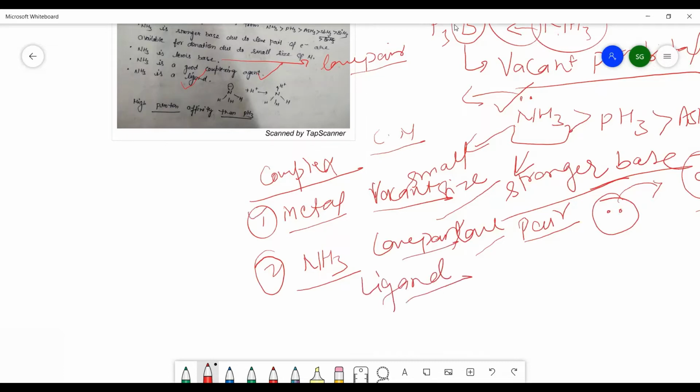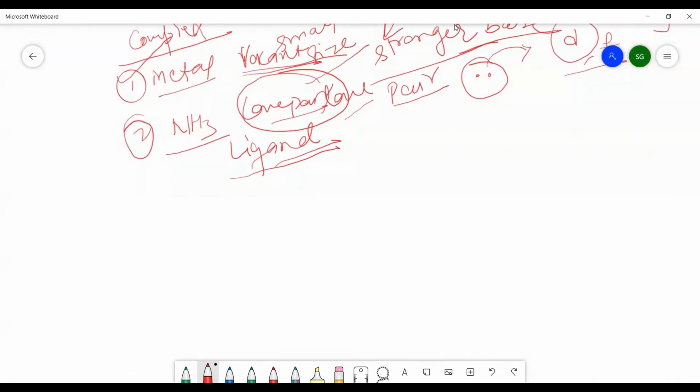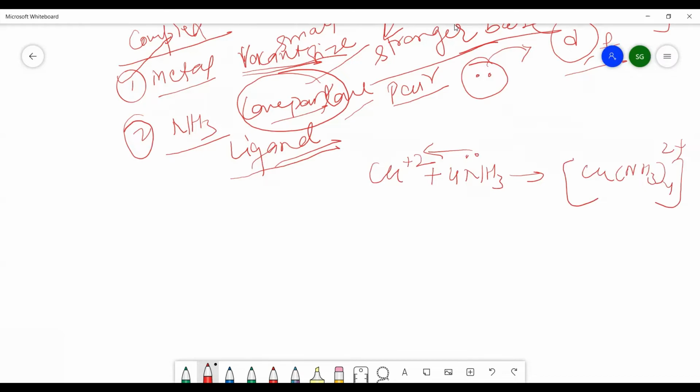So you need the metal which has the vacant orbital, and a compound or group of compounds which has a lone pair of electrons. They behave like a Lewis base and are termed ligands or complexing agents. If you take copper, the vacant d orbital is present there, and when ammonia reacts with it, which has a lone pair of electrons, a coordinate covalent bond takes place between the copper and NH3, and you get such a kind of complex formation.